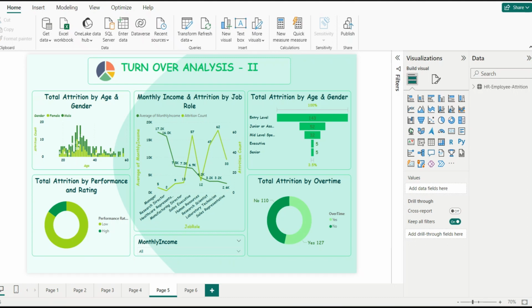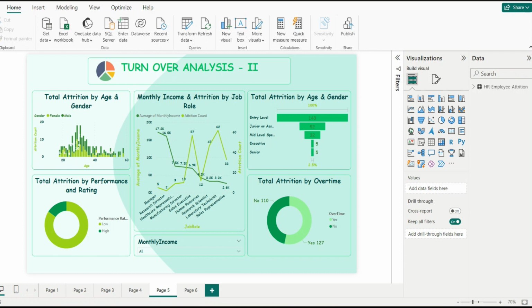Talking about the next page view, which is turnover analysis 2. Turnover sometimes refers to income or gross revenue, the entire quantity of sales you generate in a certain time frame. It could be quarterly, annually, weekly or monthly. Turnover is an economic term that measures how fast an organization operates. The two most widely used metrics for finding organizational turnover are inventory and accounts receivable.